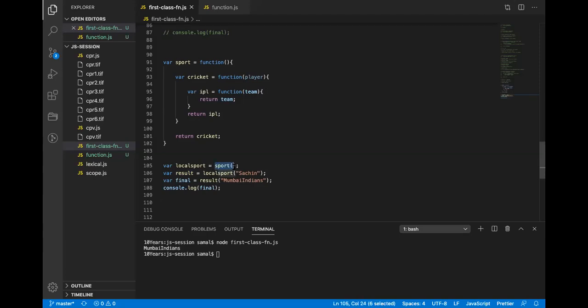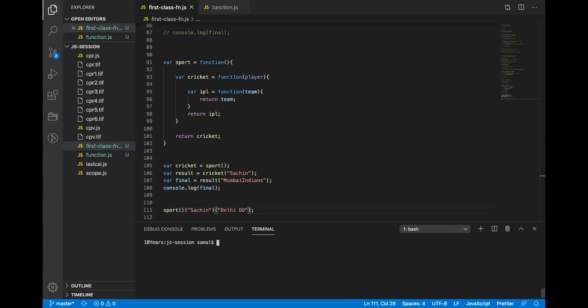So what I can really do is call sports, which returns a function. Which function? Cricket, right? So I can call that. When I do this, it will call the cricket function. Let me rename this so it is more readable. So I can just pass the value here as a parameter. And what does the cricket function return? The IPL function, right? That means I can also call that function again, with the value Mumbai Indians, or whatever value, Delhi.